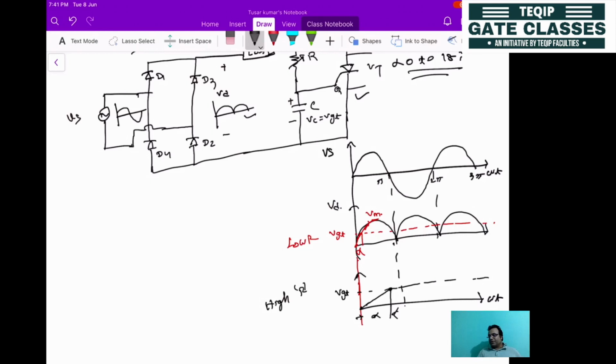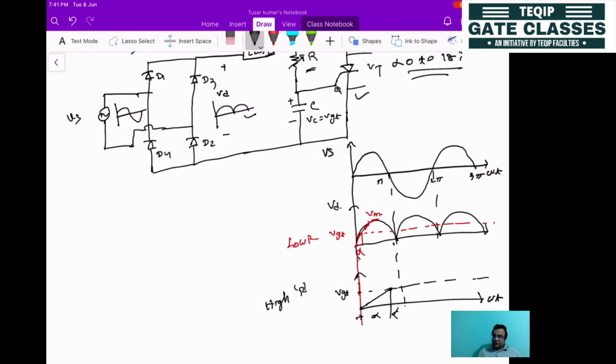So this circuit is a little bit easier than the previous one. No extra diodes will be present here, and it is connected in such a manner that by varying the value of this variable resistance R, you can choose a different firing angle. So it is a little bit simpler than the previous one.